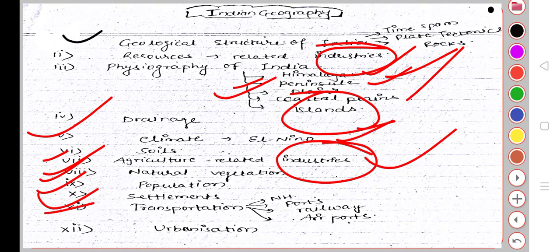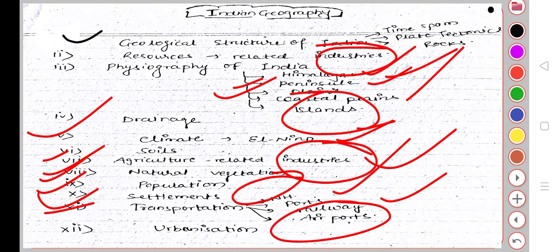Next topic is transportation. Transportation is a main feature of the Indian economy as well as an Indian geographical feature. In transportation there are national highways, ports, railways, and airways. All these things are most important for you.